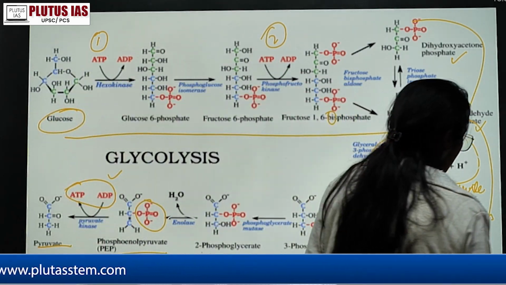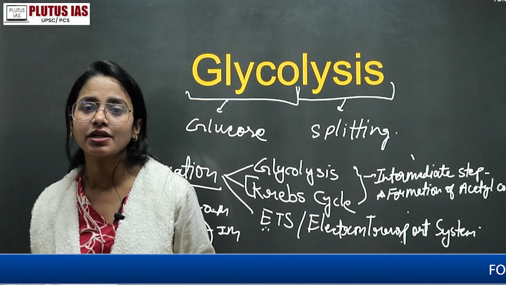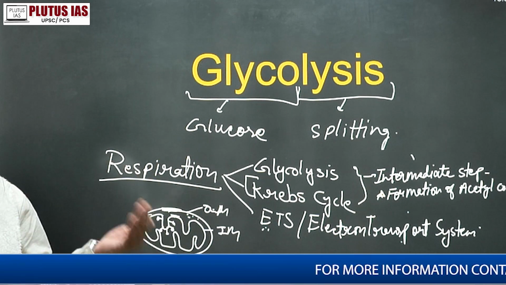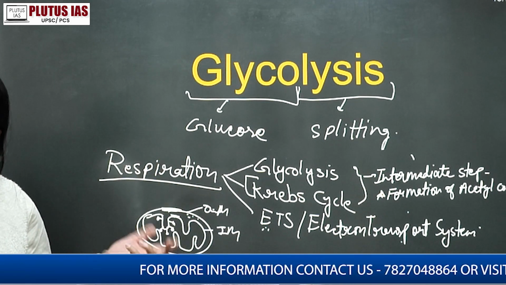So basically what we get here is that the steps do not need to be memorized as a rectification. We just need to divide the 3, 2, then again 5: energy investment, splitting, and the payoff stage. And simple is the reaction to remember the enzyme names also.